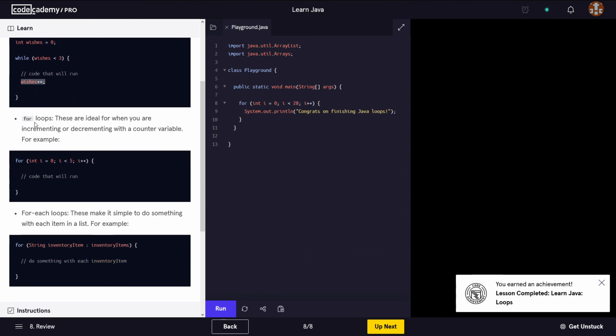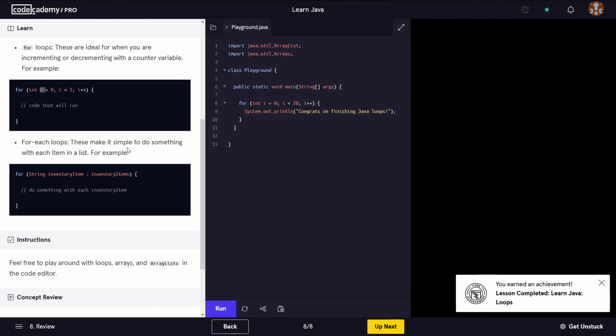We've seen for loops. These are ideal when you are incrementing or decrementing with a counter variable. So for example, here we initialize a counter, here we give it the condition, and here we increment our counter. We could use this as a counter to count how many times we want this code to run. So now it's not going to be a random thing, but rather it's going to be dependent on the value of the counter and on the condition that we give it using the counter.